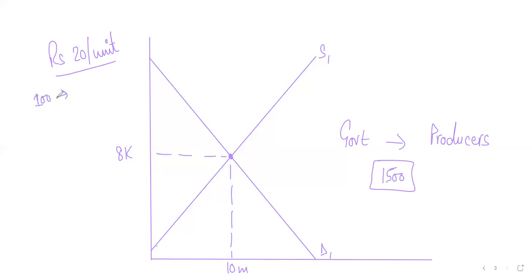So which means that consumers started paying slightly higher than what they used to pay, right? And 10 rupees was the burden that producers faced, because previously they used to get 100 in their pocket. Now they were getting 90 in their pocket. So there's a loss of 10 rupees per unit. Easy. So that was indirect tax.